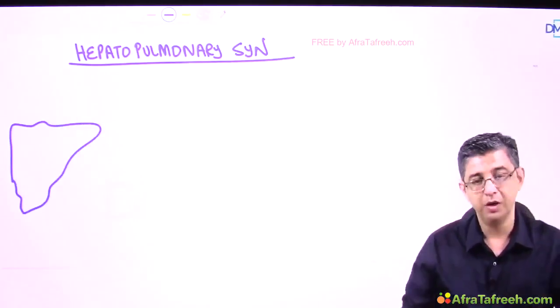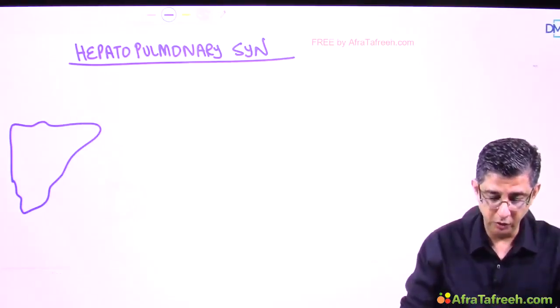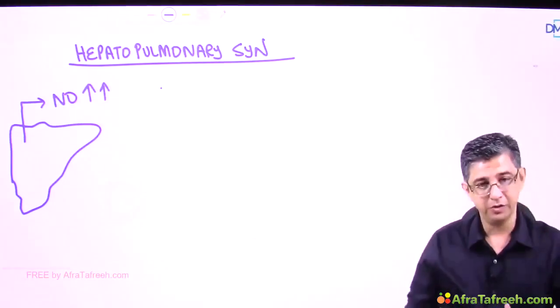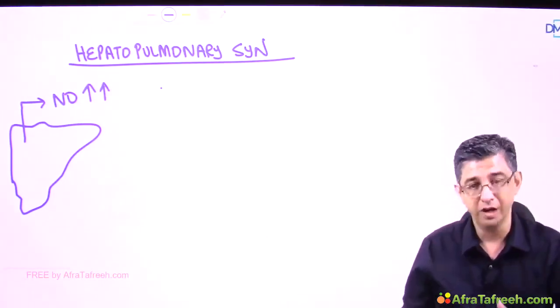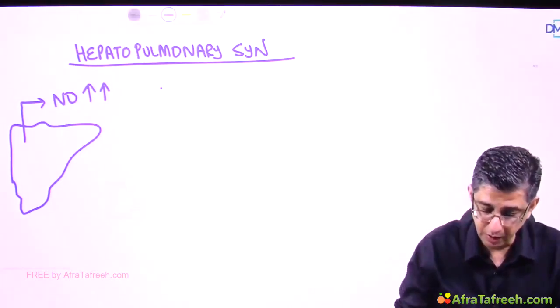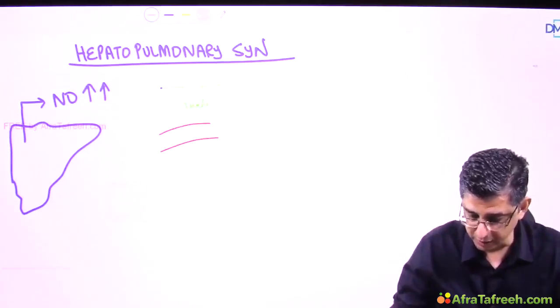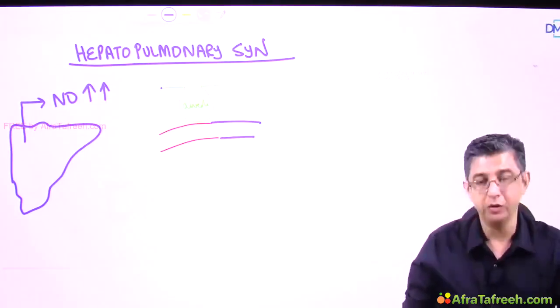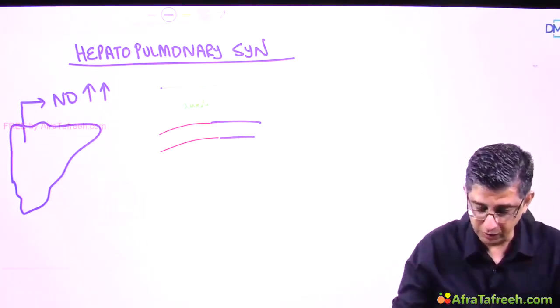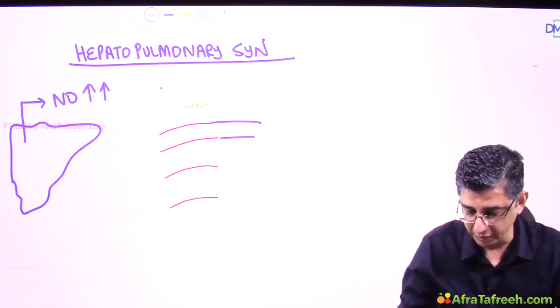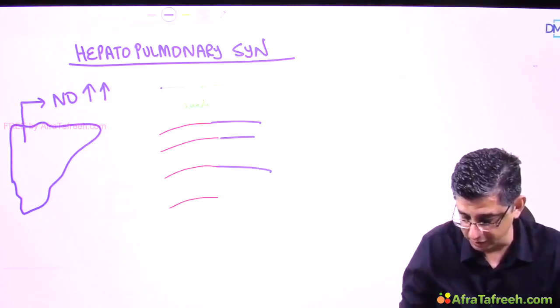So let us imagine this to be a damaged cirrhotic liver. In all patients of cirrhosis, we will always have excess synthesis of nitric oxide. Because of this nitric oxide, there are going to be certain changes in the lung vasculature, which can be understood like this. Imagine this to be alveoli, where the gas exchange would take place. I've shown the pulmonary vessels traditionally, artery and vein, and now, to exaggerate whatever is happening in the lungs, I am showing nitric oxide causing a vasodilatation in the lungs.